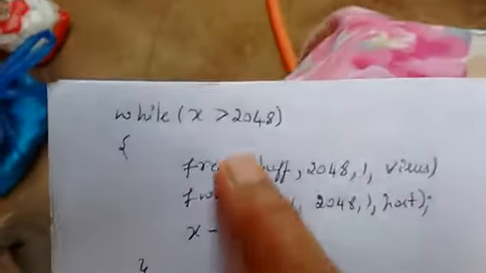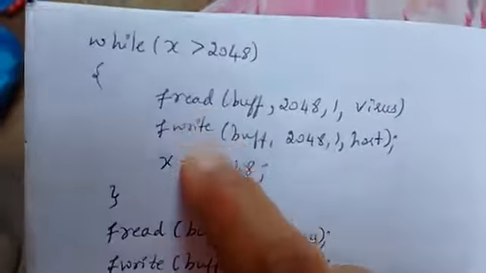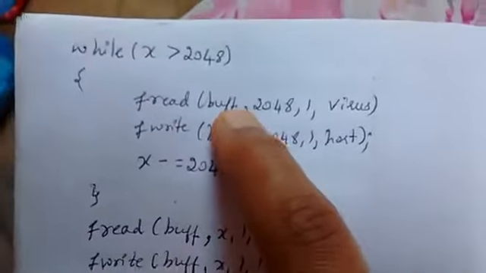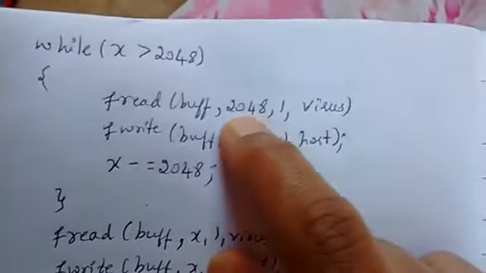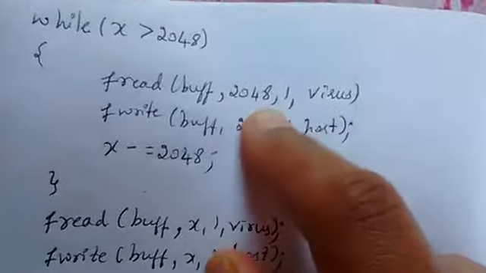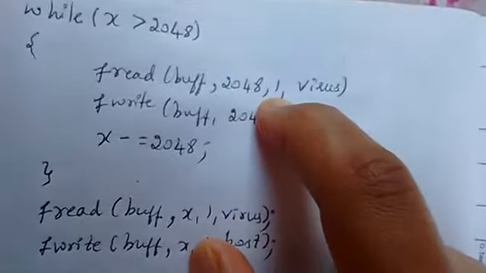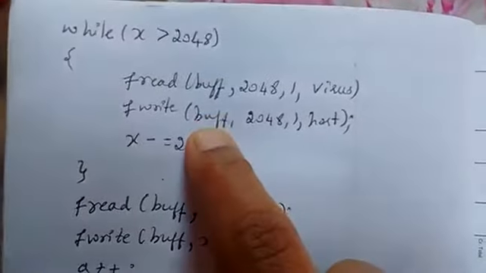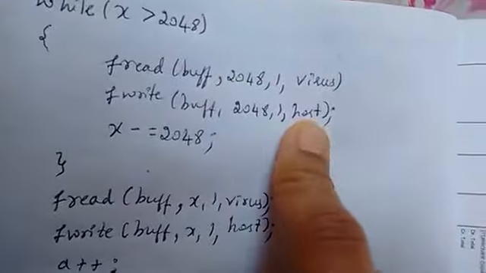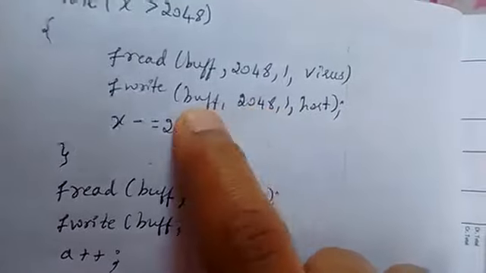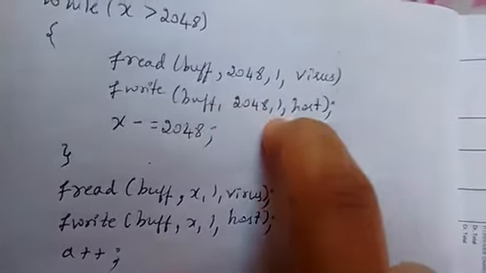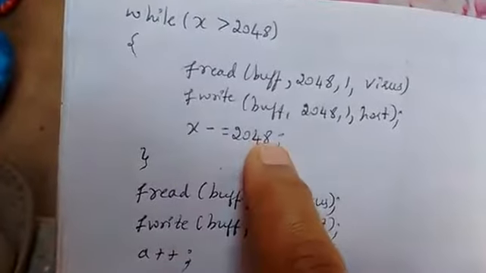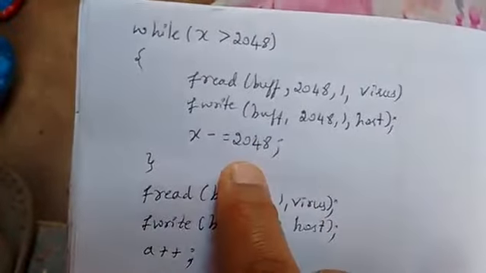Then while x is greater than 0, fread. These are all built-in functions. Buffer. Okay, we are telling it to read 2048 bytes of one block from the virus file and store it to buffer, and whatever is there in buffer, you write to the host file. 2048 bytes from buffer and one block. x is equal to, again, okay, we'll subtract 2048.